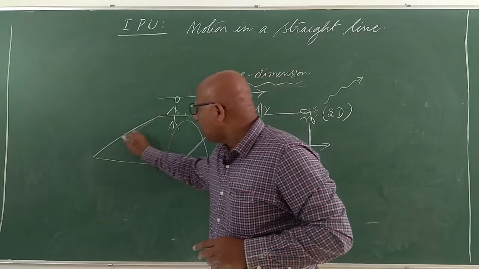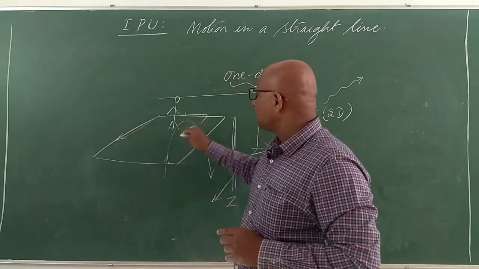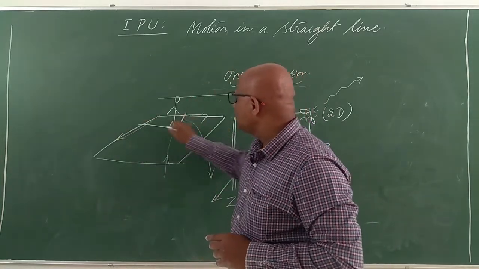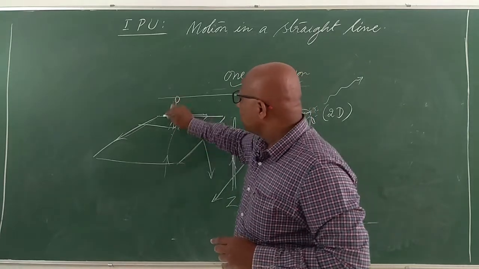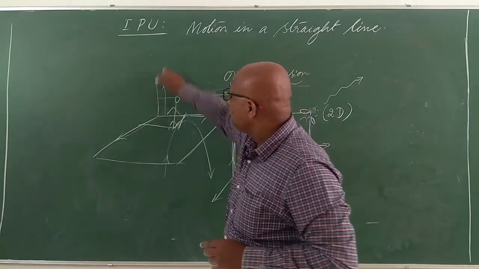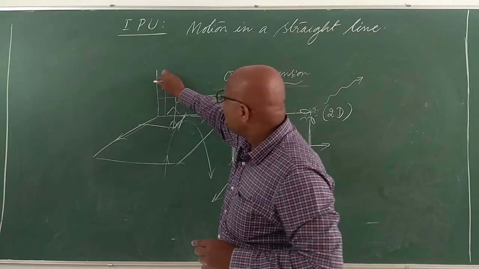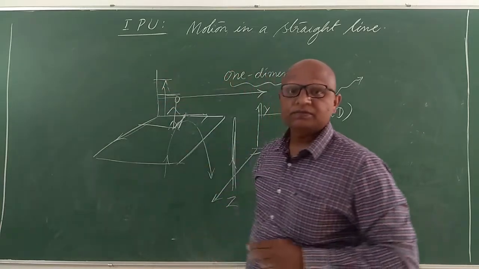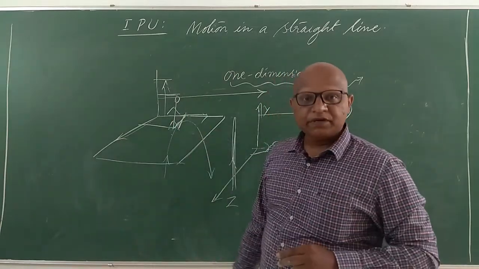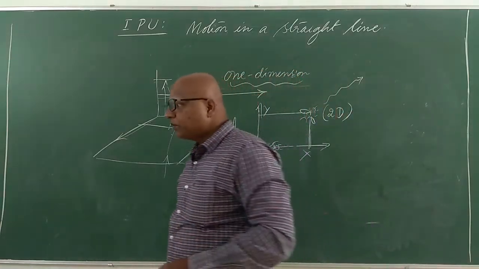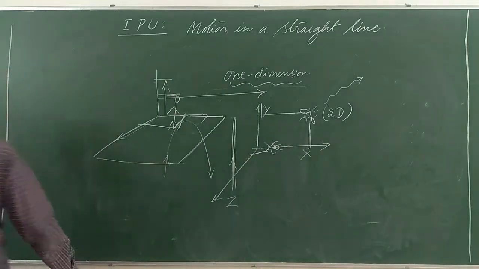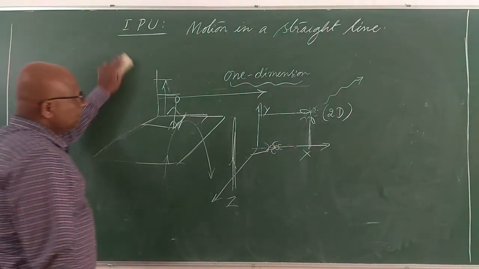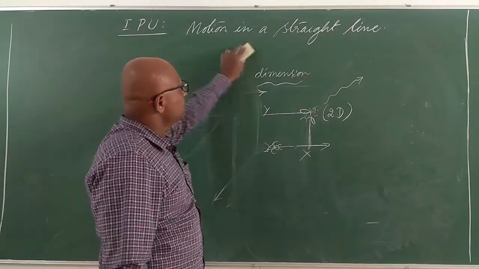He can move only along this direction, because his motion is characterized by two axes. Now if he jumps upward also, then he has a displacement in the z-axis. He is now in three dimensions. Generally we don't move in three dimensions. Okay. This is called motion in a straight line.